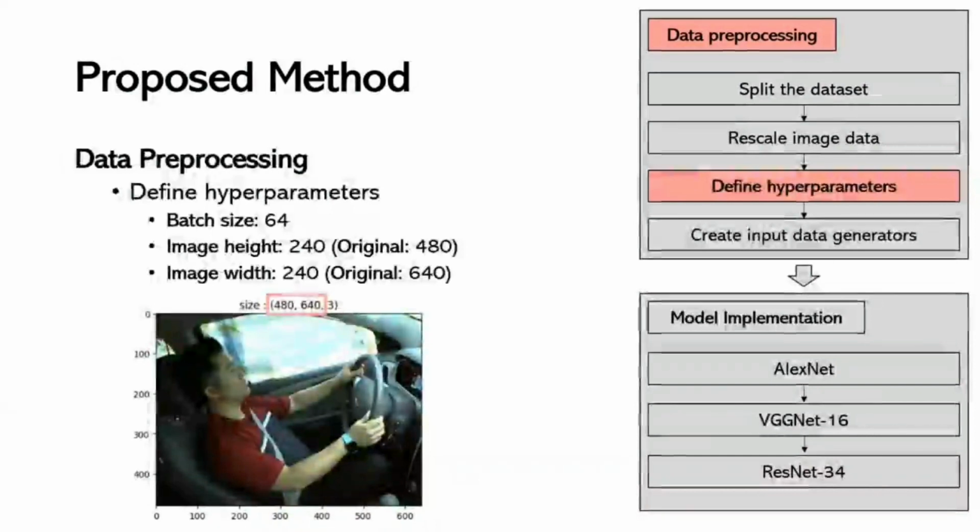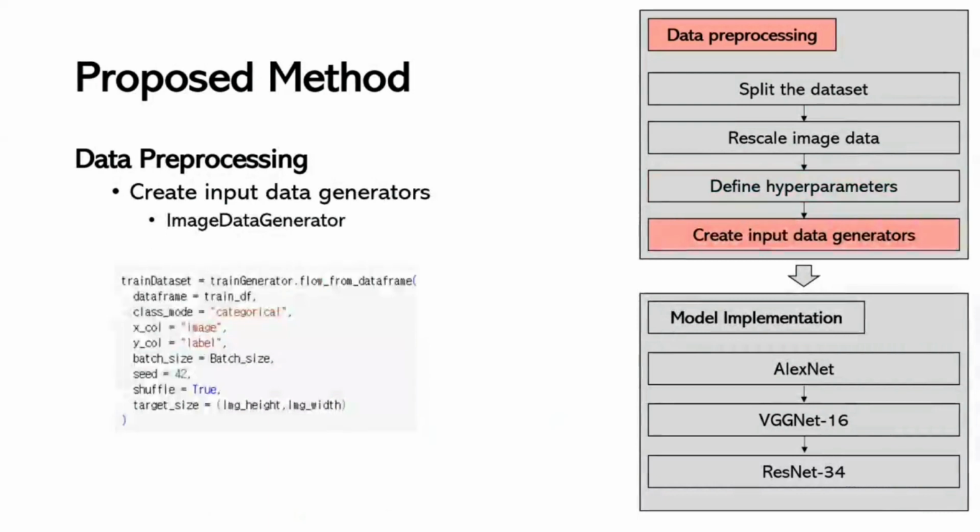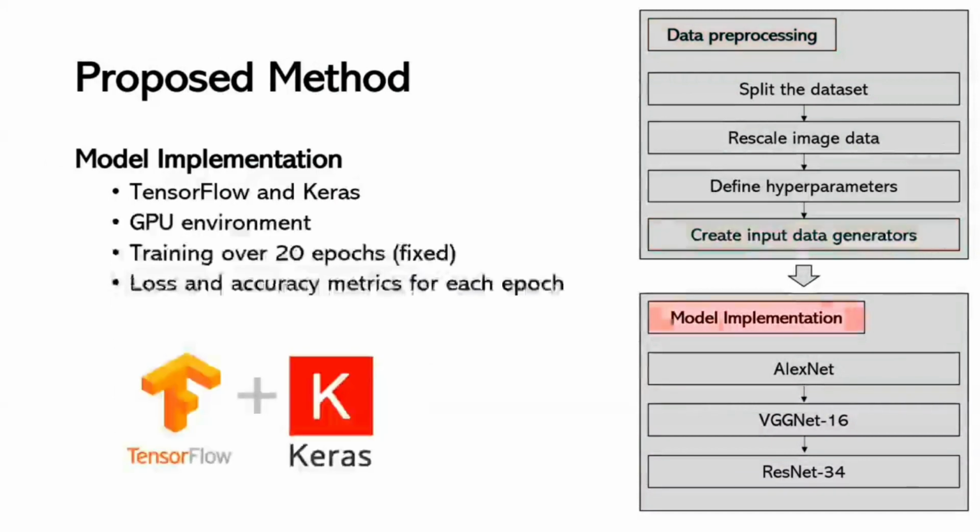The original images have a height of 480 and a width of 640, but I resized the images to a height and width of 240 pixels each. This size is standard for AlexNet, VGGNet16, and ResNet34. Finally, I created input data generators, which will be used for training models and for testing and validation as well.